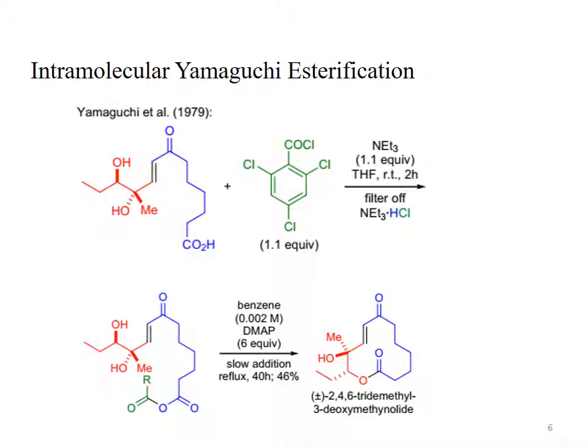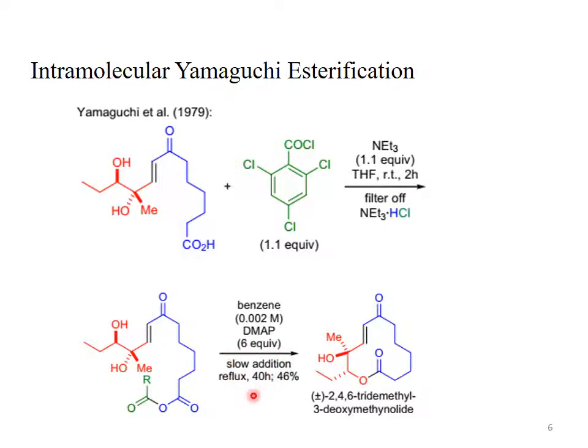The reaction is occurring in the presence of triethylamine, the same reaction conditions which were discussed in the previous slide. The solvent is tetrahydrofuran. The reaction contents are stirred for 2 hours at room temperature. The byproduct is a precipitate of triethylamine hydrochloride, which is removed through filtration. The base will abstract the acidic proton and give us the carboxylate ion. That ion attacks the carbonyl carbon of the 2,4,6-trichlorobenzoyl chloride, giving us this mixed anhydride.